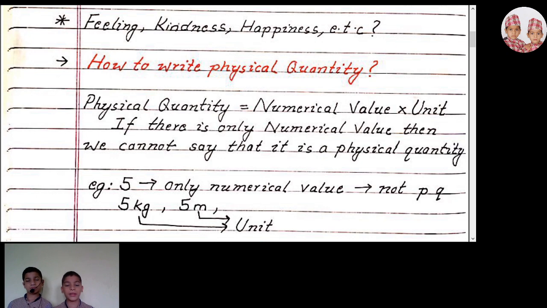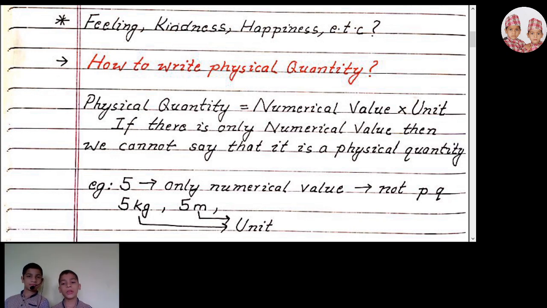How do we write a physical quantity? If there is only a numerical value, is it called a physical quantity? No. If you go to the market and tell the shopkeeper, give me 5 rice, what will the shopkeeper say? The shopkeeper will say, how many kilos of rice? So you need to say kg, the mass, also. In physical quantities, both numerical value and units are present.